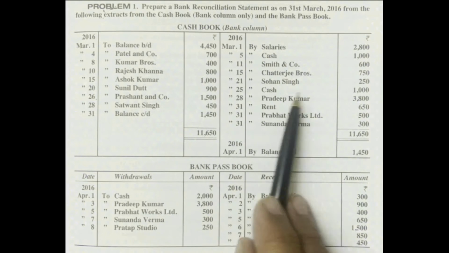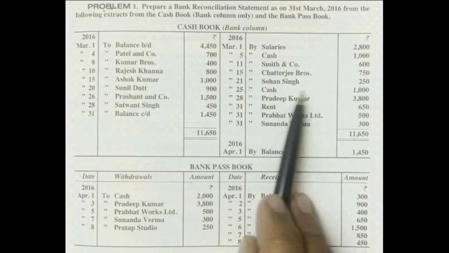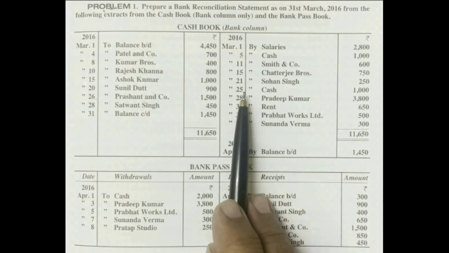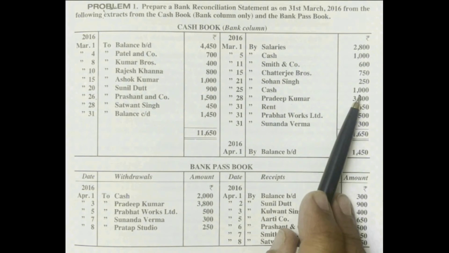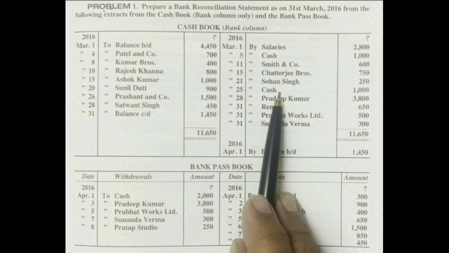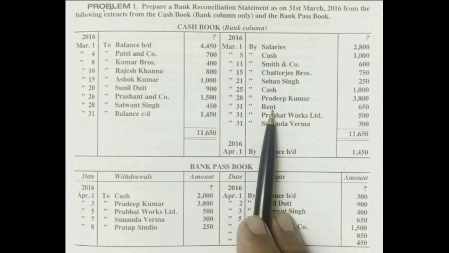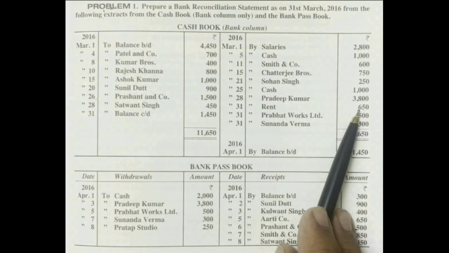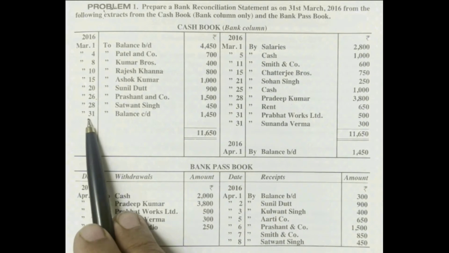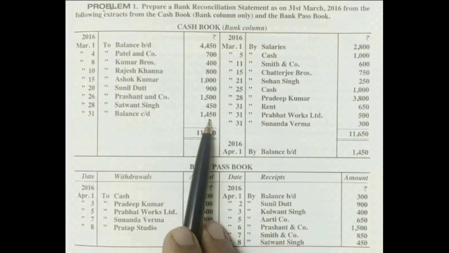Next, this one. This is also a contra entry, no? By cash 1,000 rupees. So on the 25th date, from bank we withdrew 1,000 rupees for office use. Next, rent 650. So we paid rent from our bank account. Finally, at the end of the month, the debit side balance carried down came.